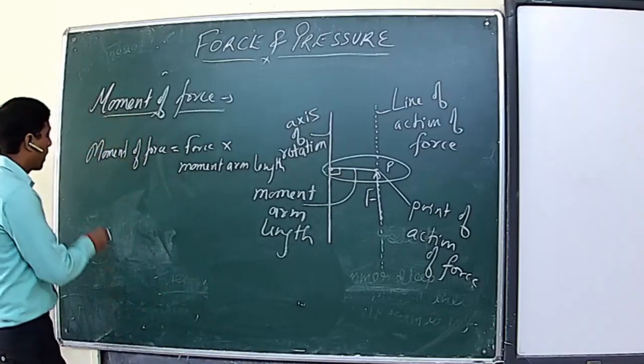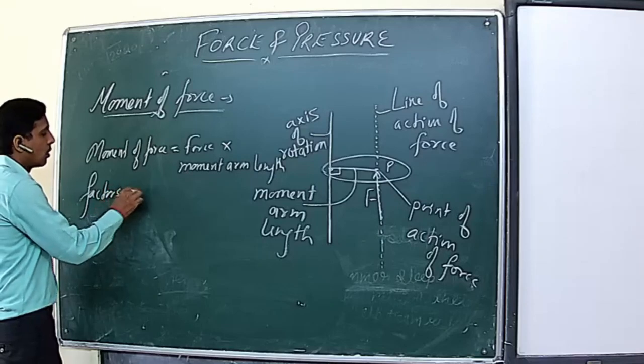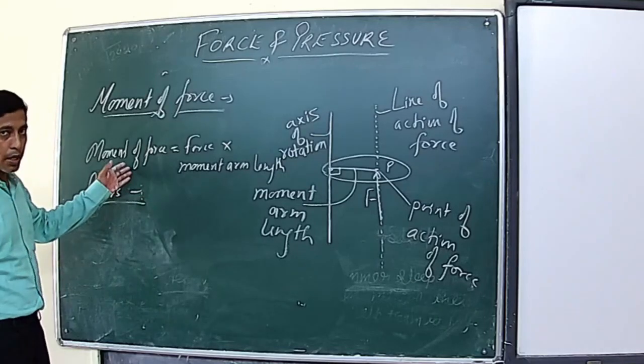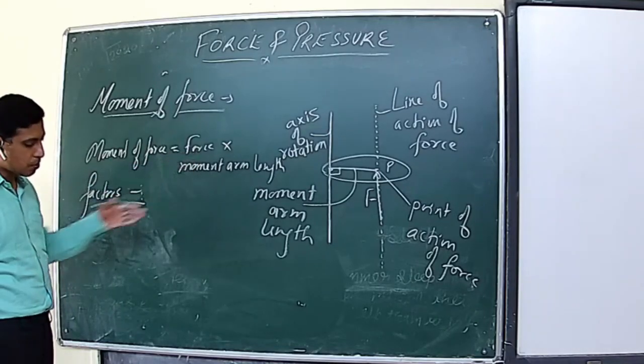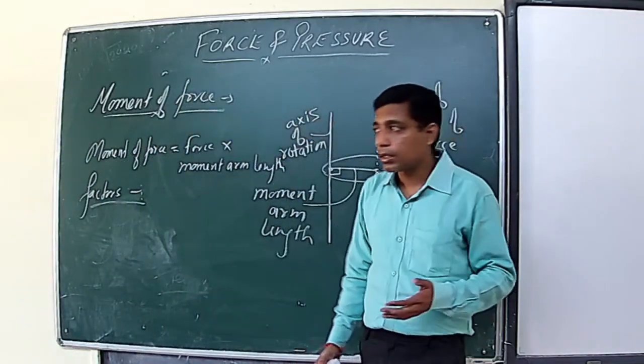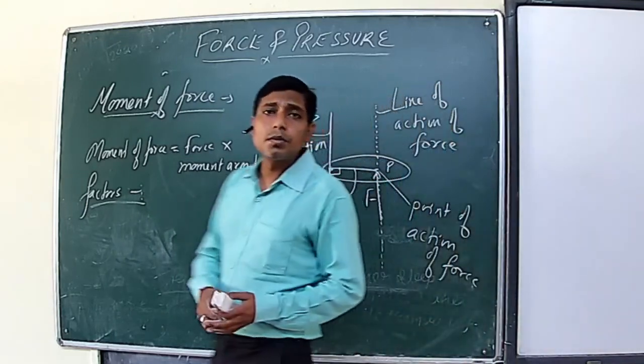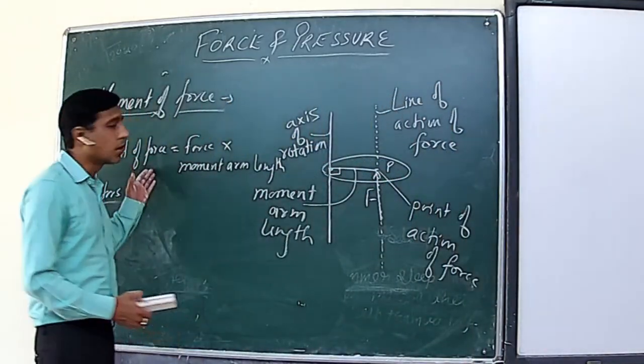So the factors on which the moment of force depends are, first, the force applied. It means the more the force applied on a body, the more will be the rotatory effect. Second one is moment arm length. The higher the moment arm length, the higher will be the value of moment of force.